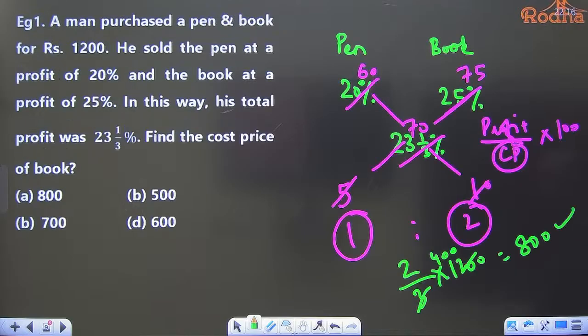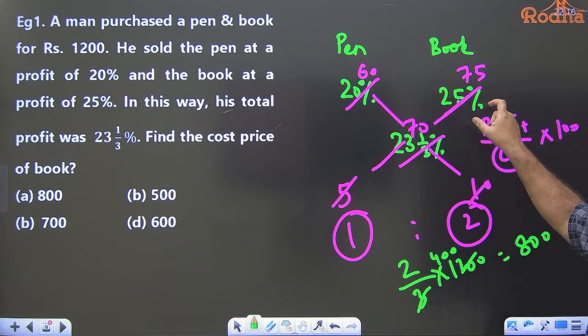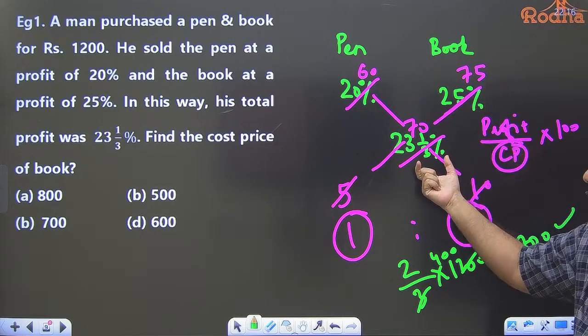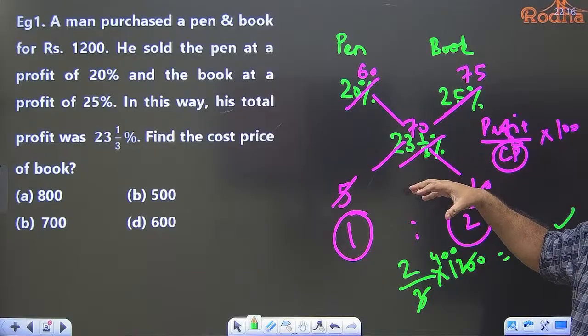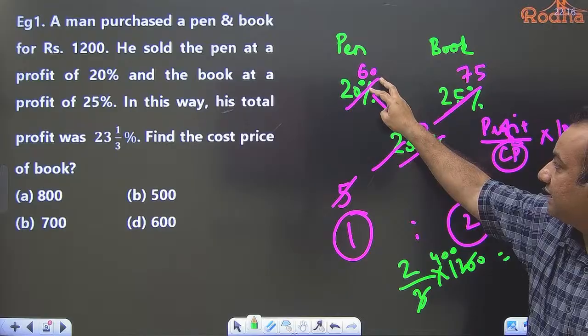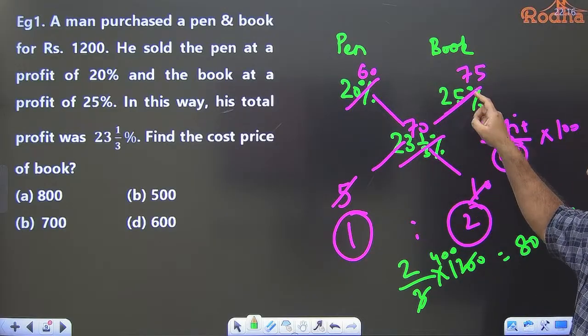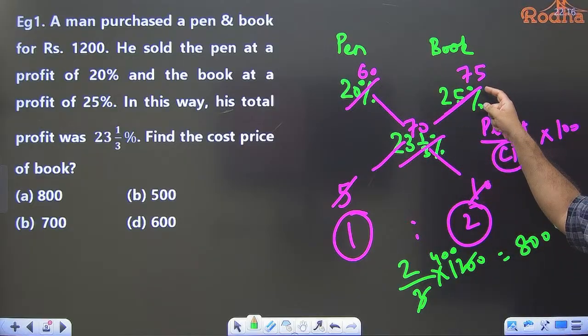Vidushi is saying, please explain. Vidushi, we sold pen at 20% profit, book at 25% profit. Overall profit is 23 1/3. 23 1/3 is 70/3. So to avoid fraction, I multiplied all values by 3. So 20 into 3 is 60. 25 into 3 is 75. 70/3 into 3 is 70. Now you are taking the difference 10, taking the difference 5.